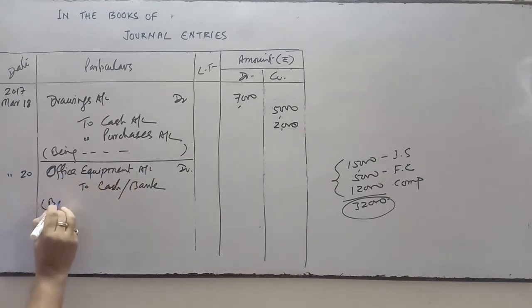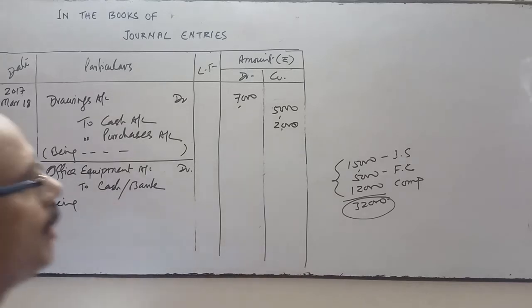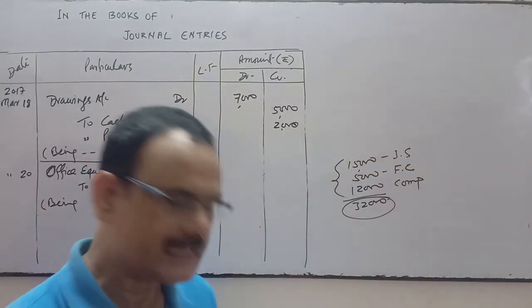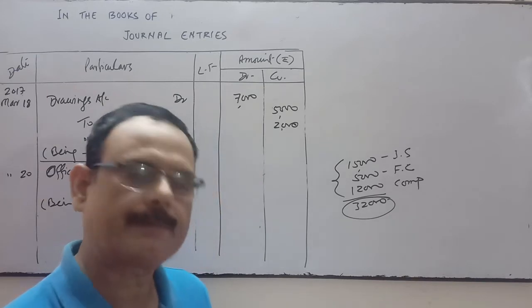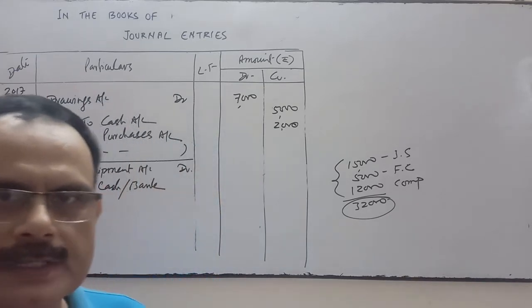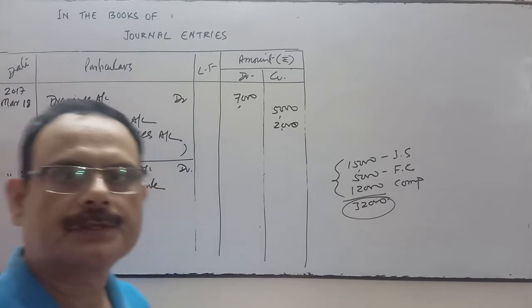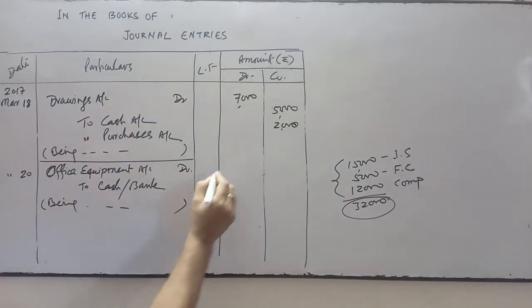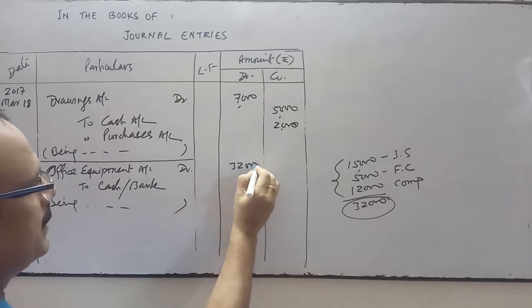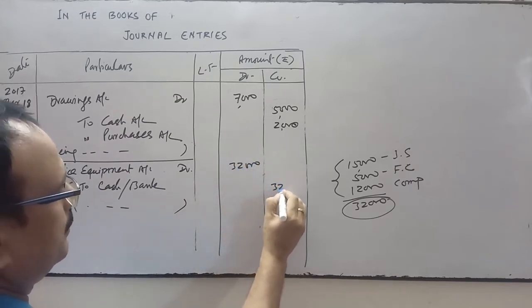Narration will be very simple: being iron safe rupees 15,000, filing cabinet rupees 5,000 and computer rupees 12,000 purchased for office use. So office equipment account debit to bank account, the entry will be 32,000.